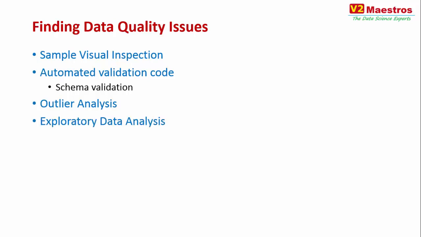You can do exploratory data analysis, look at some charts, some bar charts, some XY plots, and they also tend to show if there is some data that is not within the scope or not within the range, similar to outlier analysis, and that also helps you to identify if there are problems with the data that is coming in.